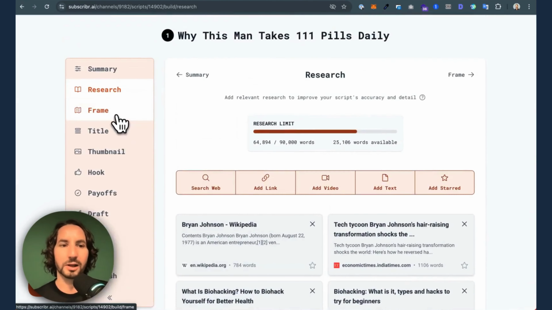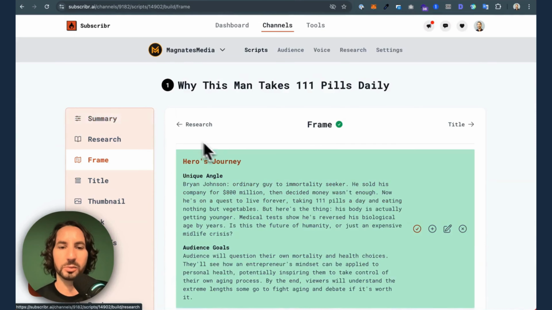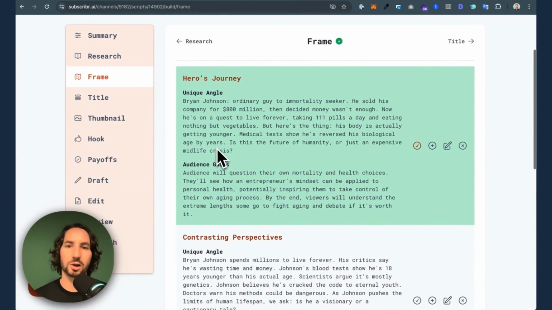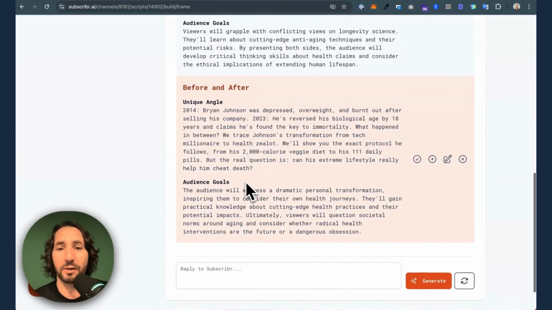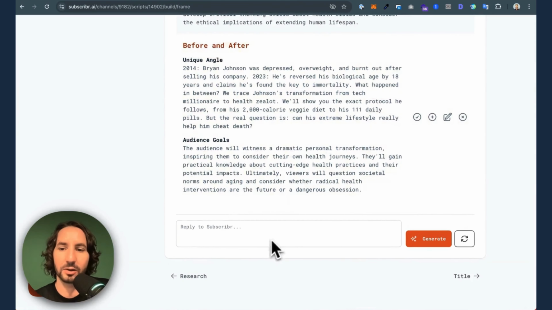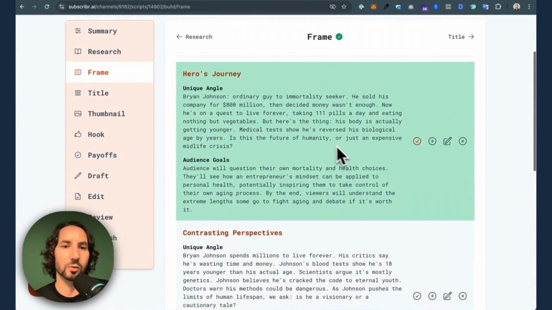Okay, so now that we've got some research and we know what our script's going to be about, let's figure out how to structure this story. And we can do this using the storytelling framework. Subscriber's going to give you a ton of different options here. I'm going to pick Hero's Journey. I really like this one, but I've got a couple others that I can look at here. And if I want to get more suggestions, I can give feedback on these and just click generate here, and it's going to generate more options for me.